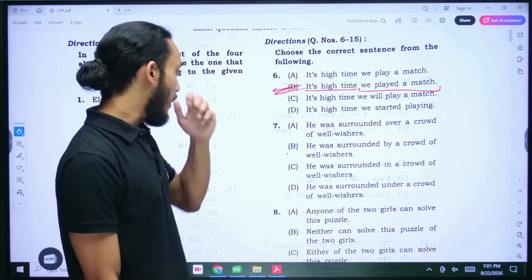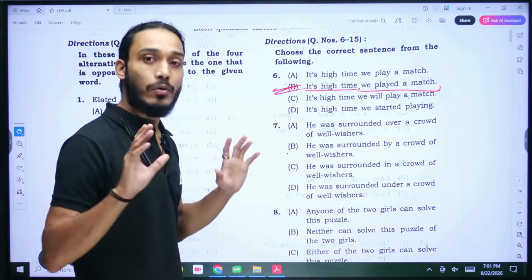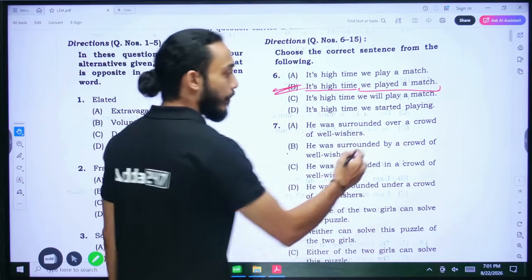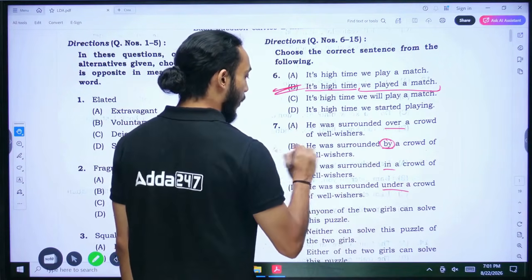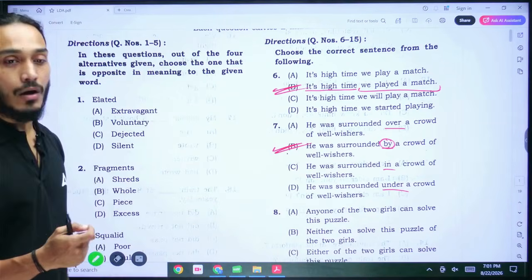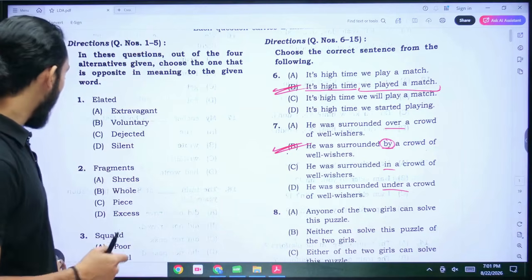The next one is, he was surrounded. Now when you're surrounded by something, right? So the correct preposition to use here would be by. So this is the correct one. So option B is the correct answer. He was surrounded by a crowd of well-wishers. Coming to question number 8 here.